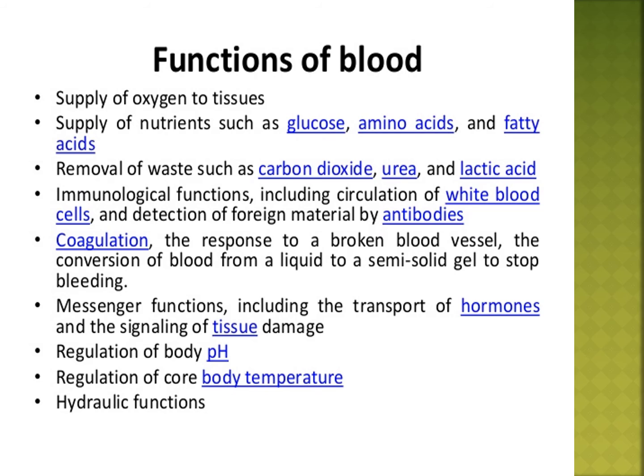In some places the hormone is secreted, and the blood carries and supplies it to all other parts, to the target organ, the place that wants the hormone. So it helps to transport hormones from the respective endocrine gland to the target organ.